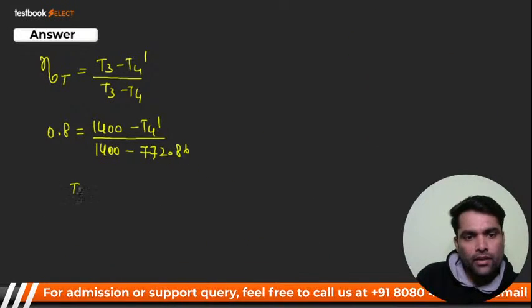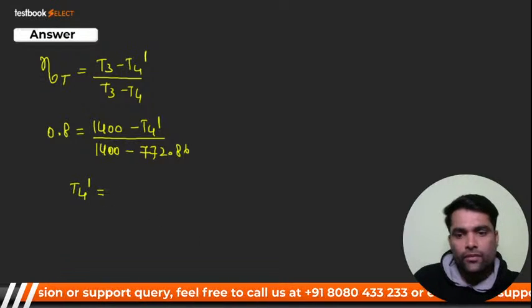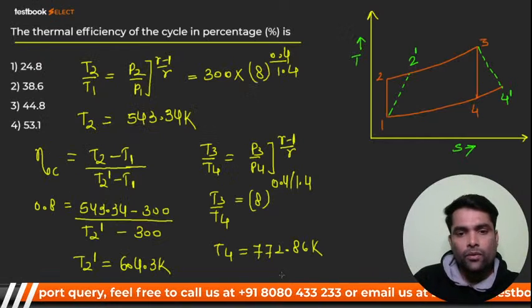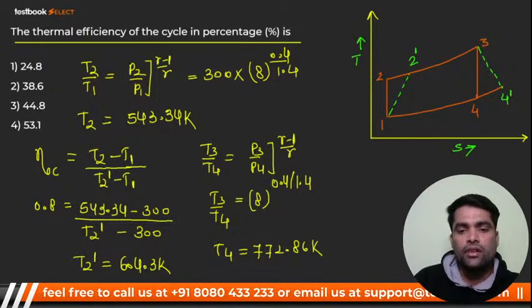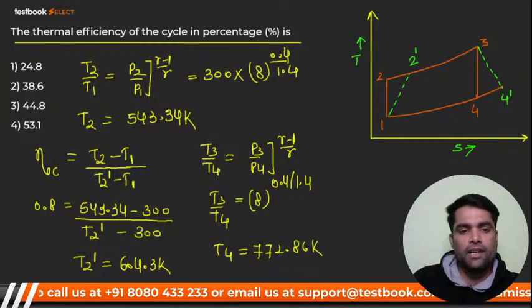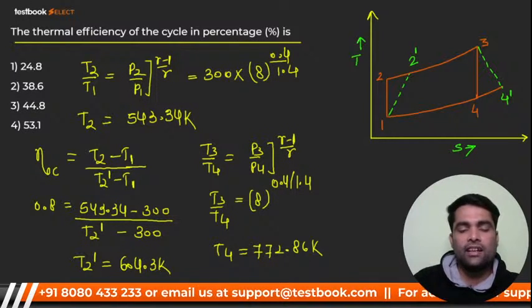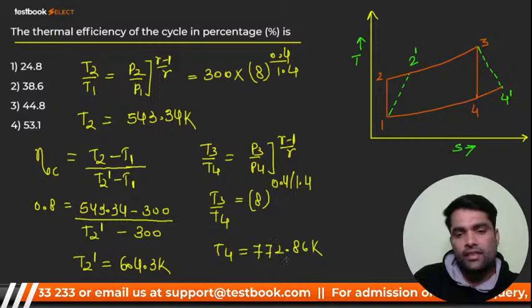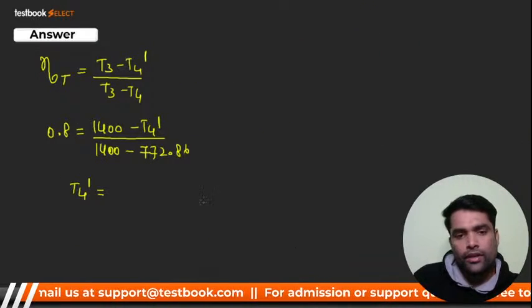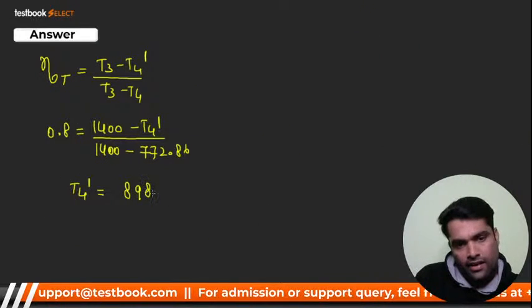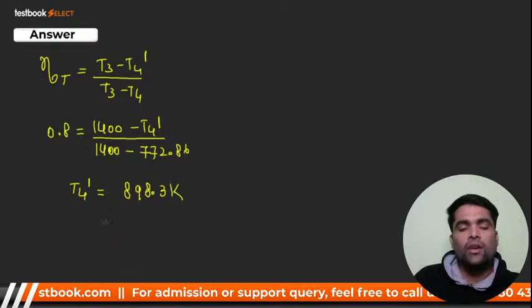So from here you'll get T4 dash. Your T4 dash will be, be fast, none other than 898.3 Kelvin. I hope you got it.